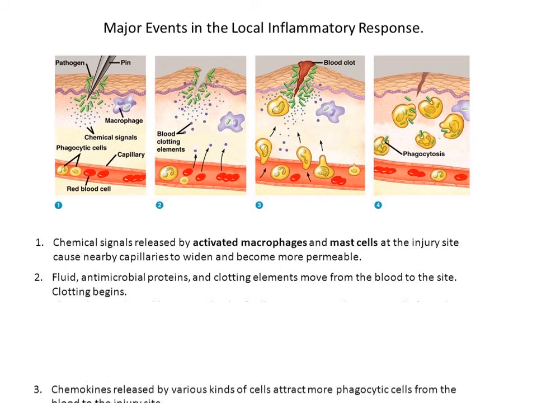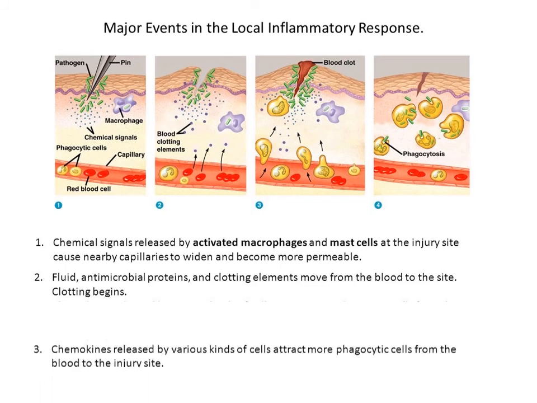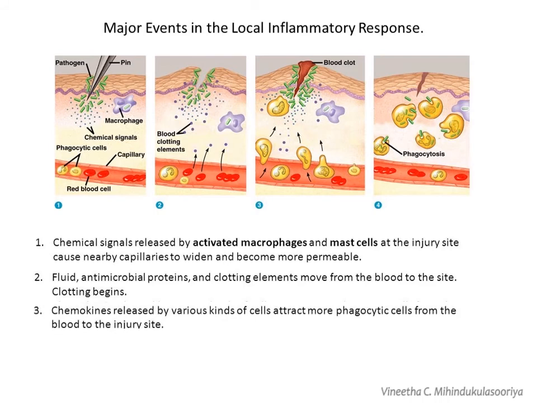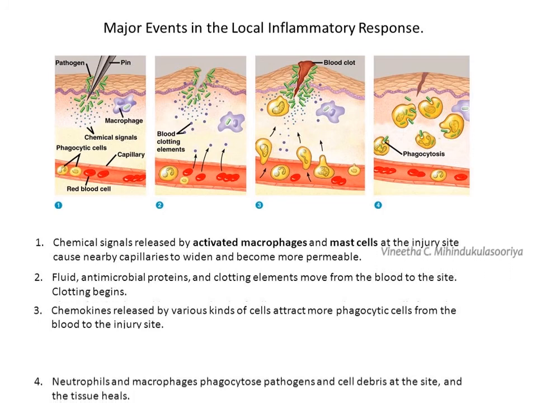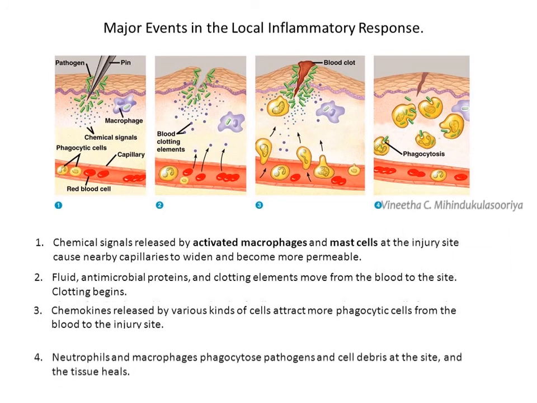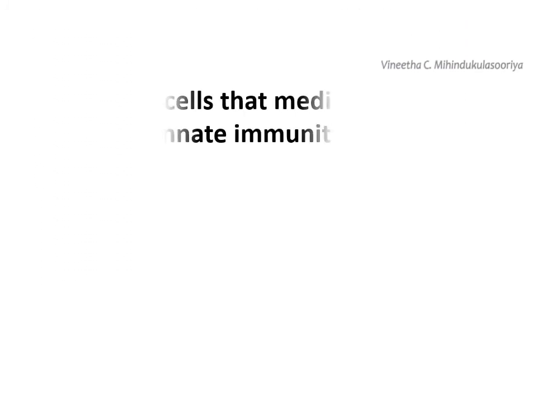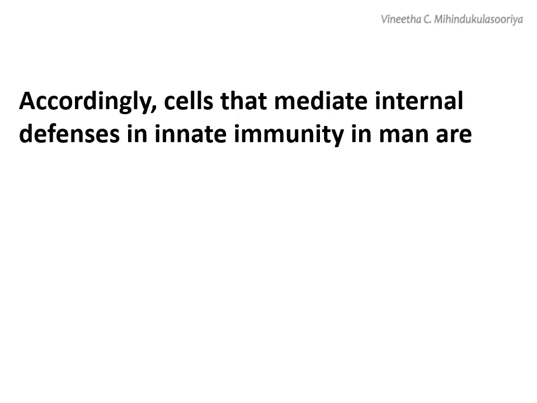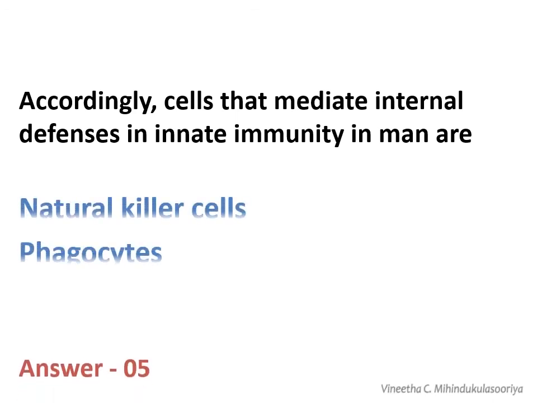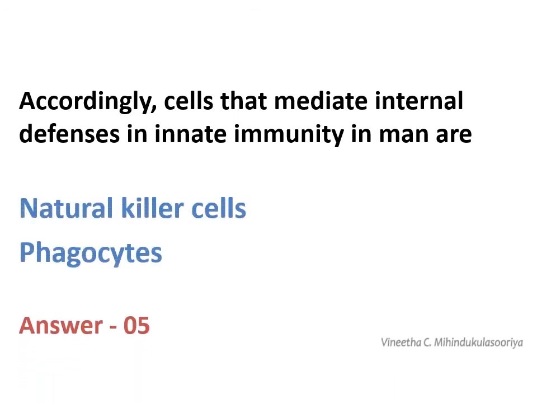Chemokines released by various kinds of cells attract more phagocytic cells from the blood to the injury site. Neutrophils and macrophages phagocytose pathogens and cell debris at the site and the tissue heals. Accordingly, the cells that mediate internal defenses in innate immunity in man are natural killer cells and phagocytes. Answer number 5.